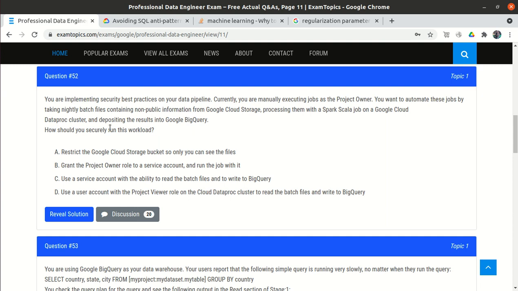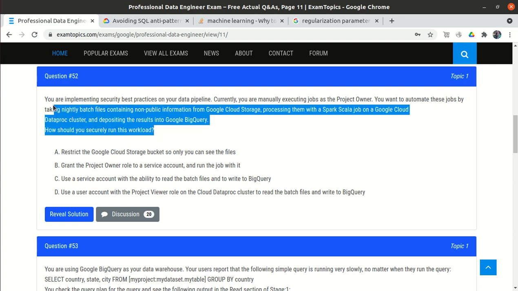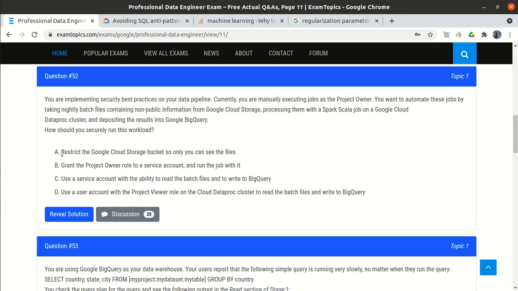So the concern is how you would automate these jobs, because as of now we are executing them manually. During automation we want to make sure there is security. So how should you securely run the workload? We have four options. Option A: restrict the Google Cloud Storage bucket so only you can see the files.